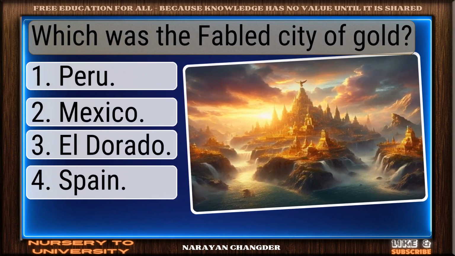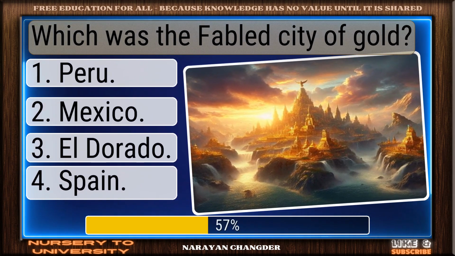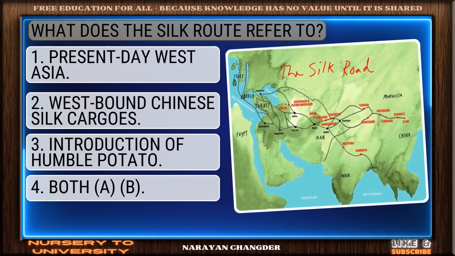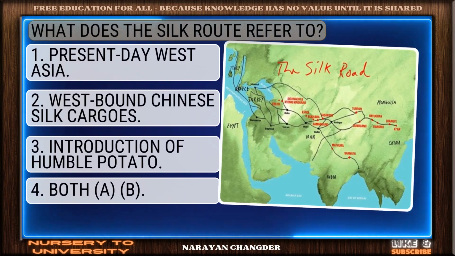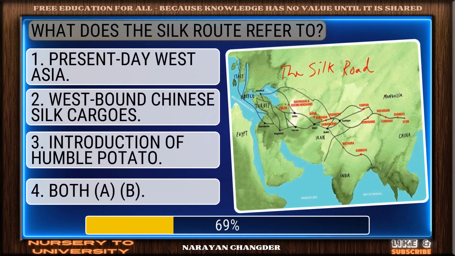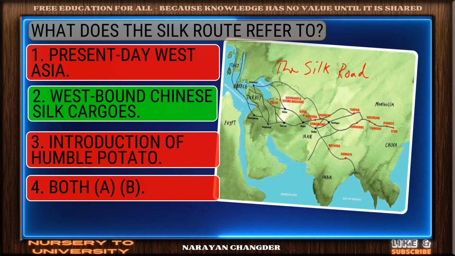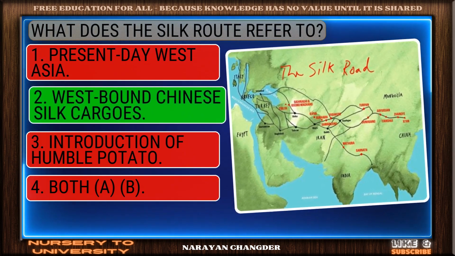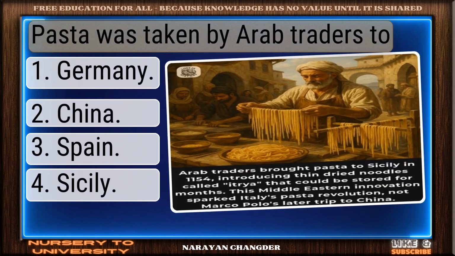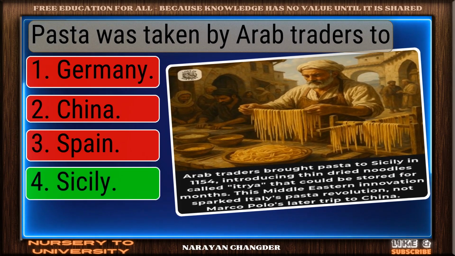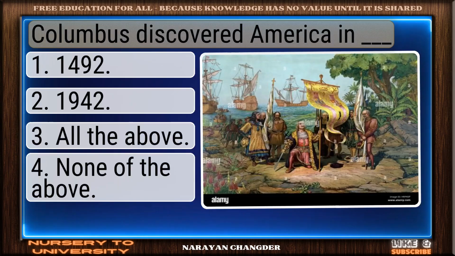Which was the fabled city of gold? You got it, El Dorado fits. What does the Silk Route refer to? Well picked. Westbound Chinese silk cargoes is correct. Pasta was taken by Arab traders too. Well done. Sicily is right.